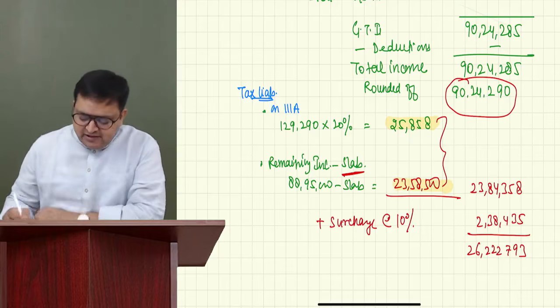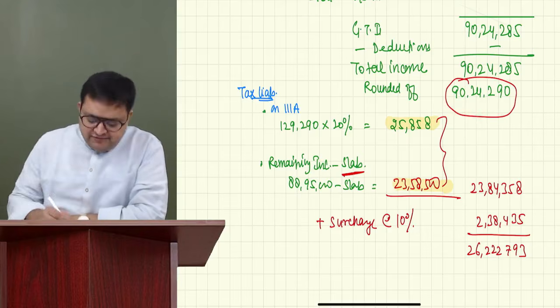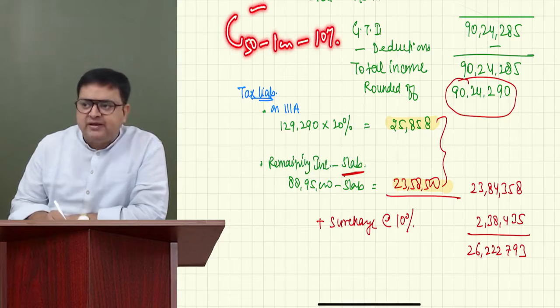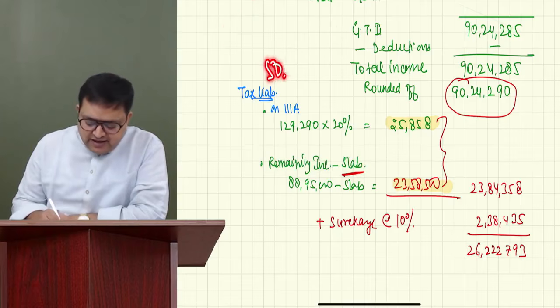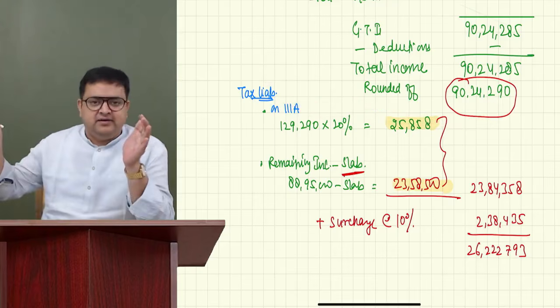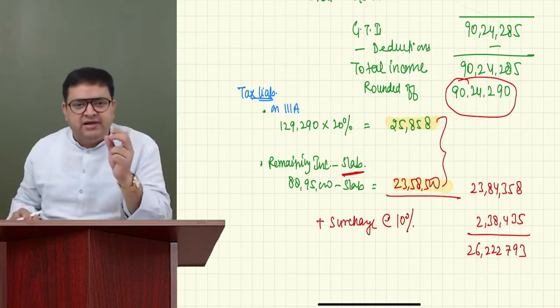Why? Because the difference is very, very high. We have 50 lakh to 1 crore at 10%, and before that it is up to 50 lakh. So if you compare 50 lakh with 90 lakh, the margin is very high.